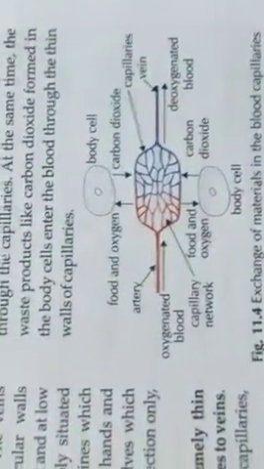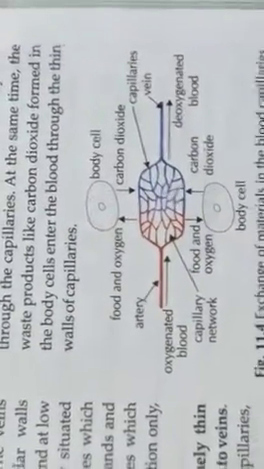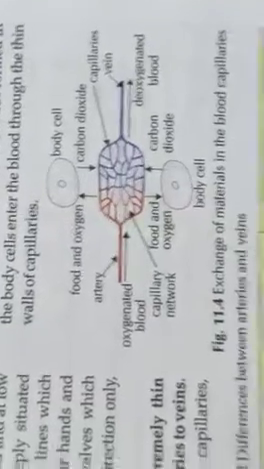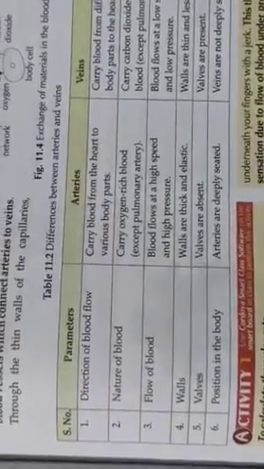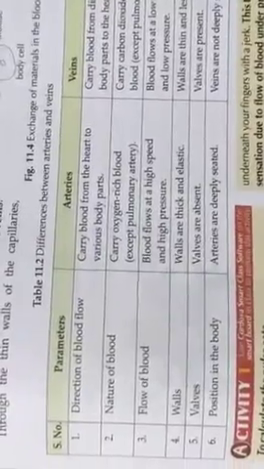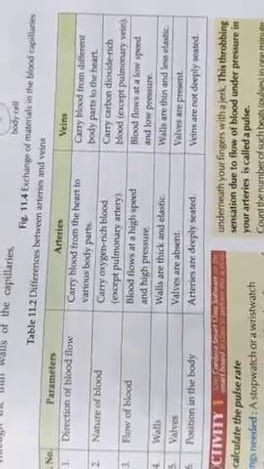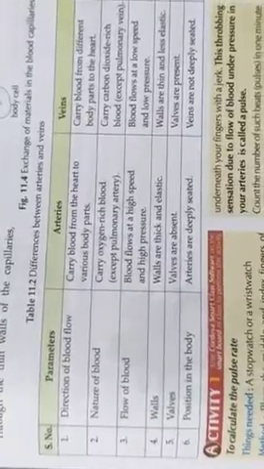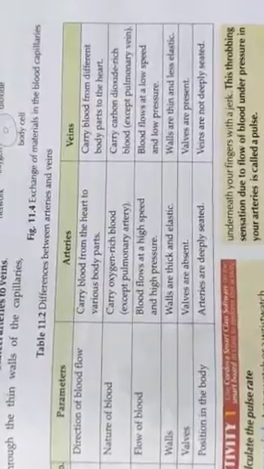You can see in this figure 11.4 exchange of materials in the blood capillaries, and here is a table given, 11.2, differences between arteries and veins. The parameters of arteries and veins: the direction of blood flow. Arteries carry blood from the heart to various parts of the body, and veins carry blood from different body parts to the heart.